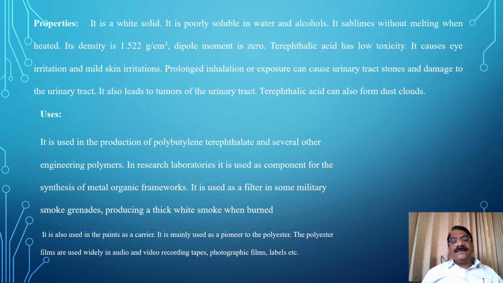It is used as a filler in some military smoke grenades, producing a thick white smoke when burned. It is also used in paint as a carrier. It is mainly used as a precursor to polyester. The polyester films are used widely in audio and video recording tapes, photographic film, labels, etc.